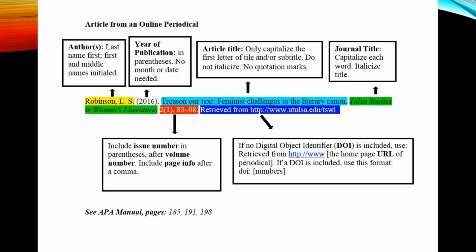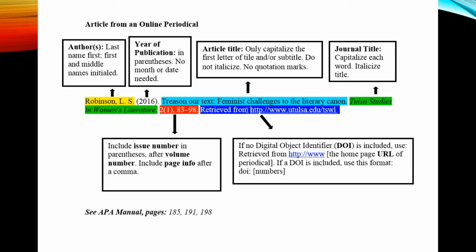For the volume and issue number, you include the issue number in parentheses after the volume number. So here we see that the volume number is 2 and the issue is 1. And if you use specific pages, you can include the specific pages after a comma. And since this article is found online, you have to include the URL.